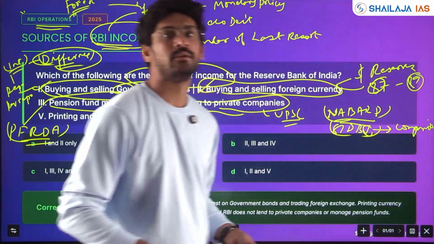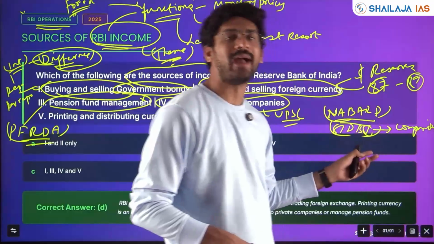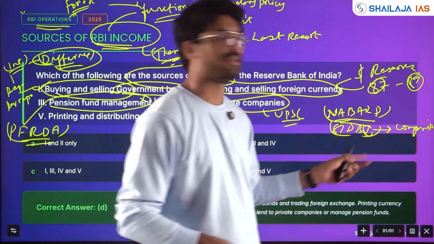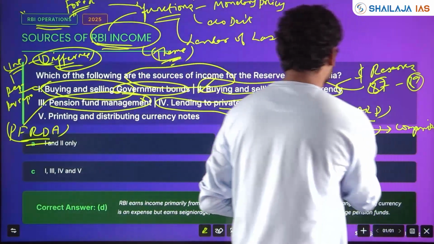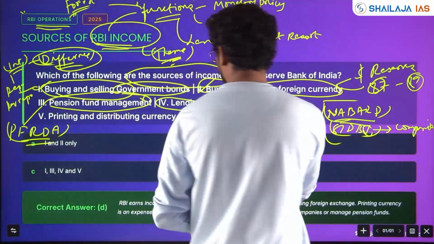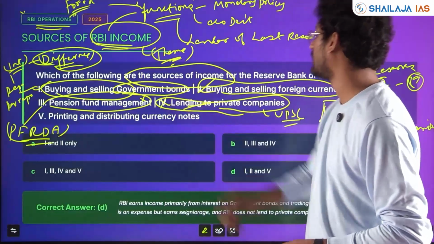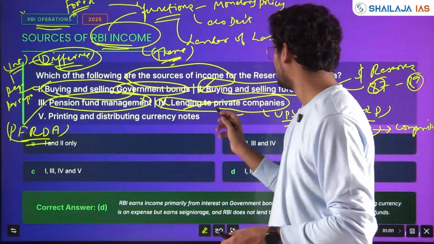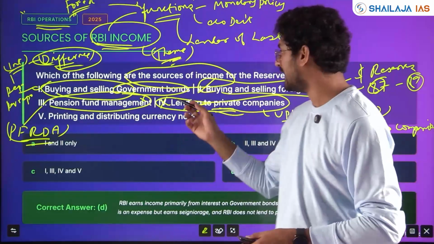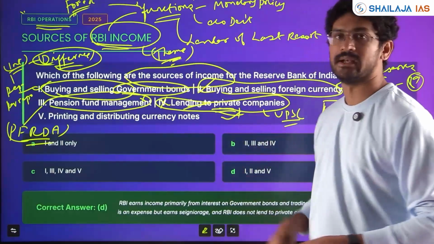No. Those are all refinancing banks. They will give loans through regional banks, RRBs, cooperative banks. They won't directly lend to private companies. Here also, RBI will not directly lend to private companies. It will lend to the banks, and then from banks it will go to the private companies.